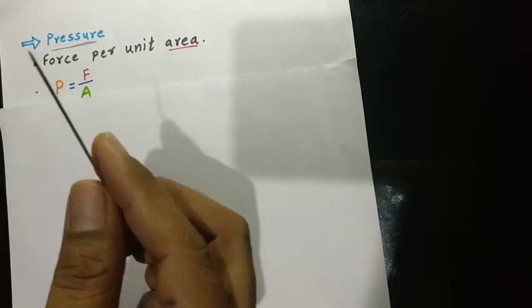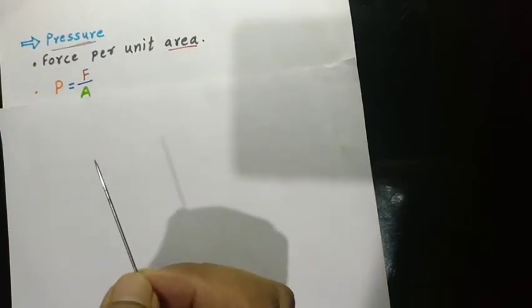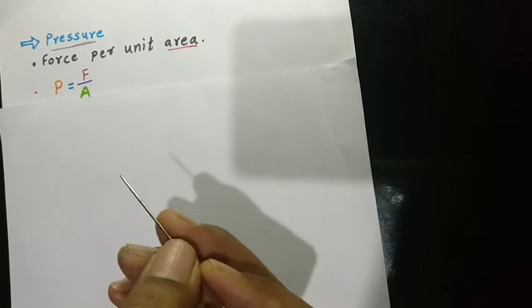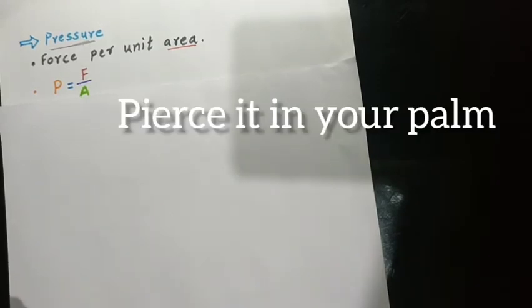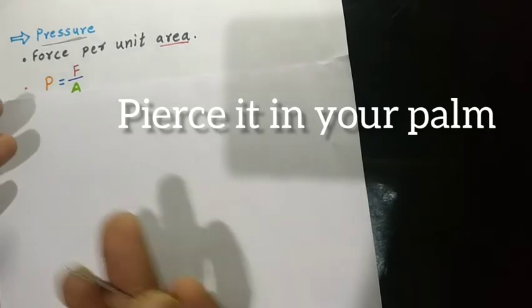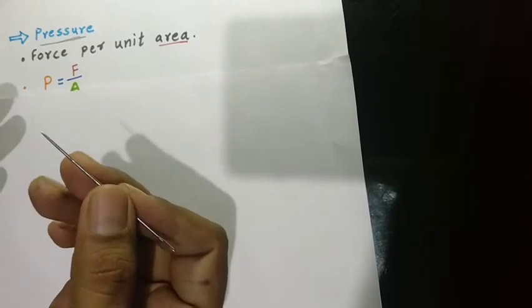You have to take one sharp needle like this, and then you have to force it into your palm. What you have to do? You have to take one needle and try to insert that needle in your palm. So what will happen?